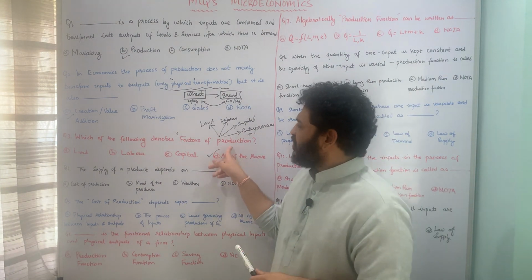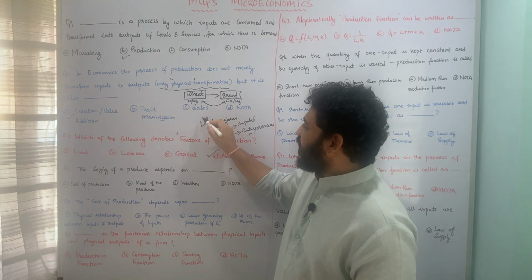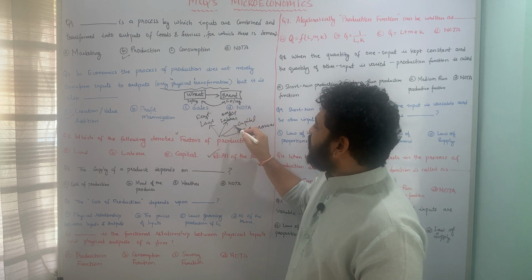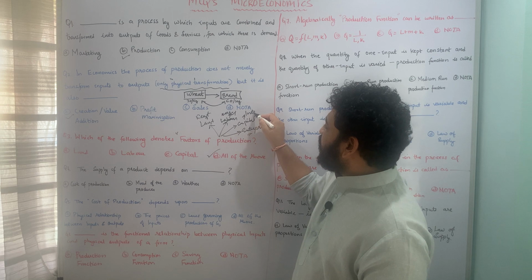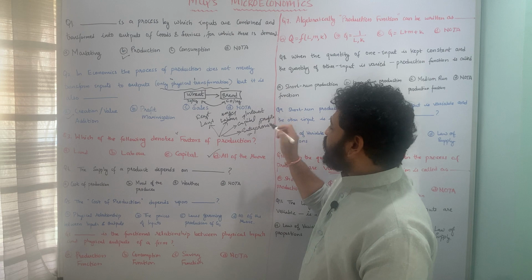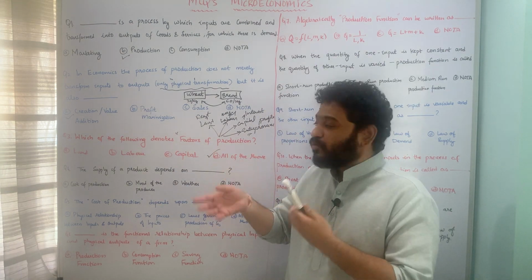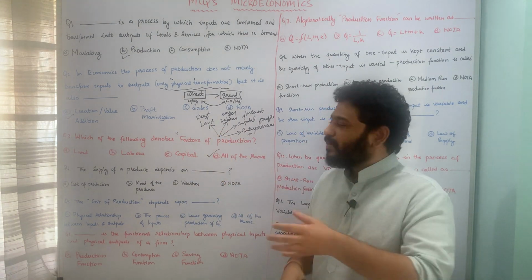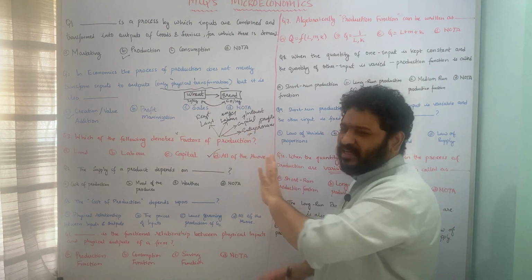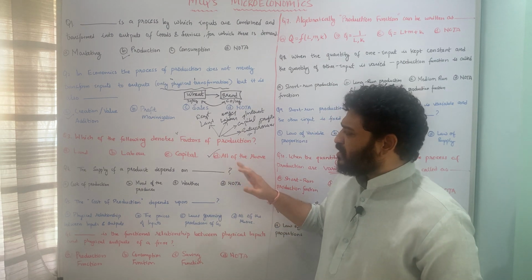One more concept here, if at all the question is which of the following denotes factor payments. The factor payment for land is going to be rent, for labor it is going to be wages, for capital it is going to be interest, and for entrepreneur it is going to be profits. Okay, so these are factor payments. These were factors of production, and the remuneration to these factors of production are called factor payments, and they are rent, wages, interest, and profits. So I hope this one question explains two important concepts associated with the process of production per se. Yeah, let us now move to the next question.